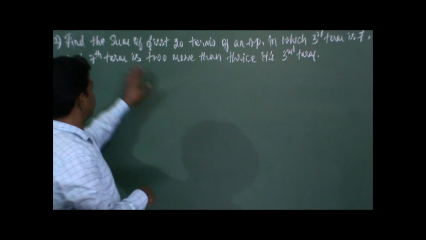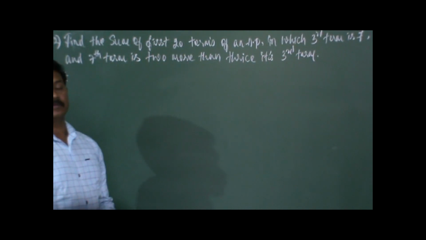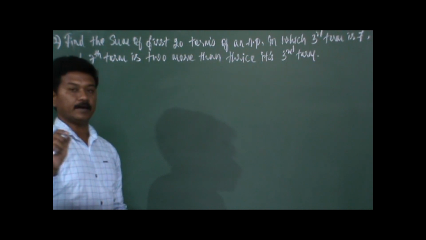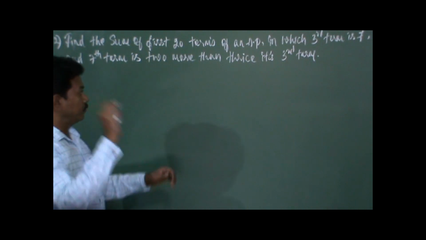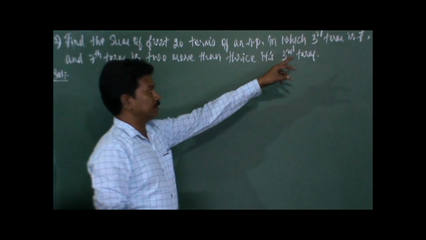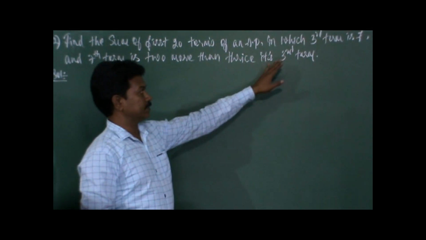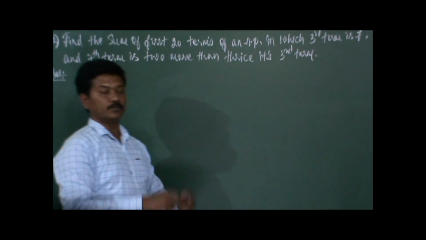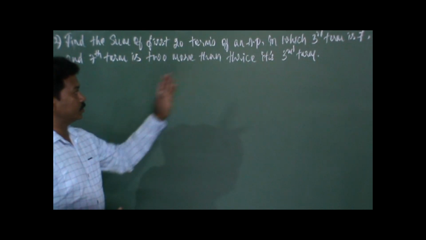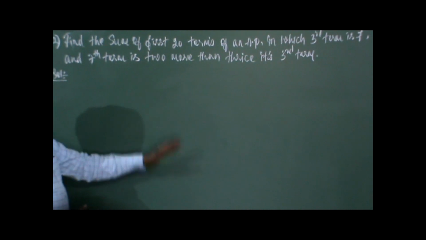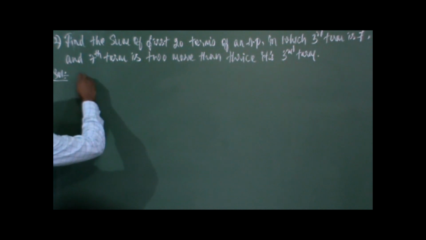So instead of giving you directly the AP, or the value of A and D, he has asked you to find the sum of 20 terms with two conditions, in which third term is 7 and seventh term is 2 more than thrice its third term. So we have to extract values of A and D from these two data, and we will go with sum up to first 20 terms of the AP. So this is the process.